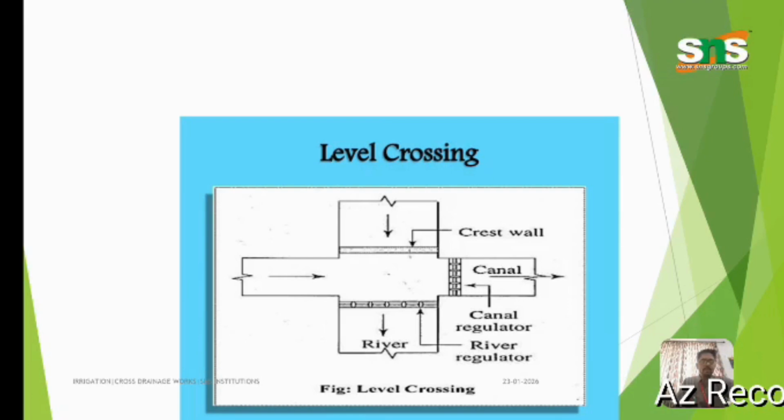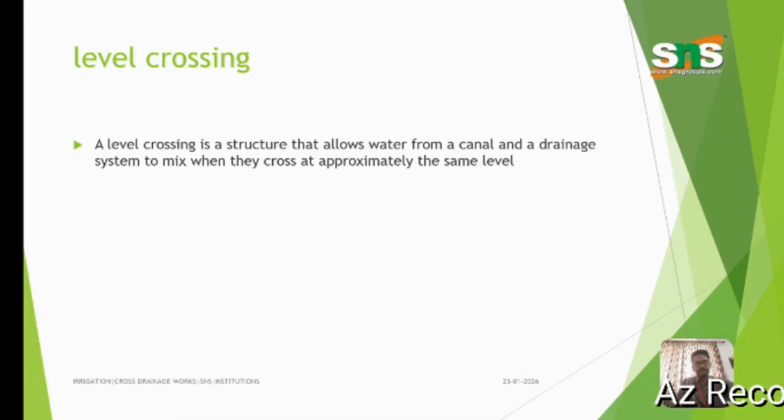Vice versa, we can follow this to move the water to the surface or for any purpose. Level crossing: a level crossing is a structure that allows water from a canal and a drainage system to mix when they cross at approximately the same level.